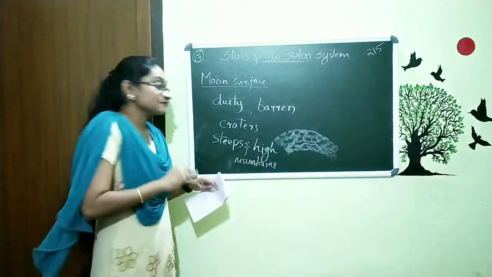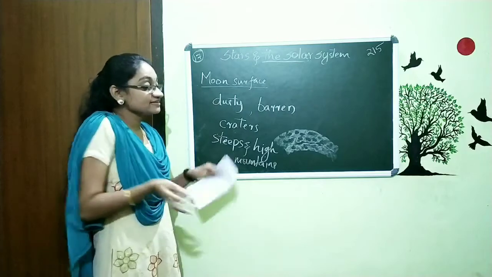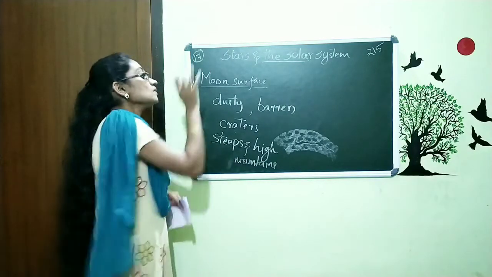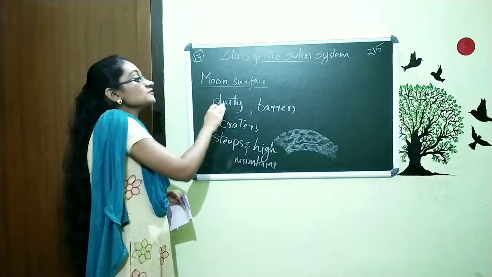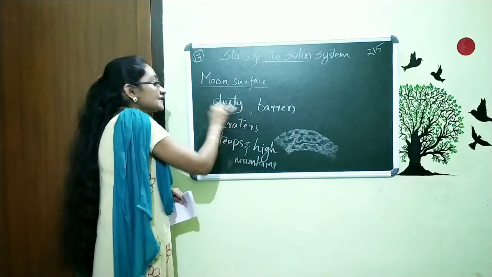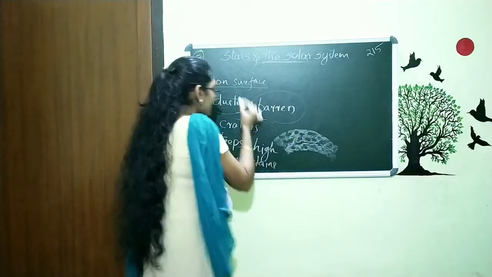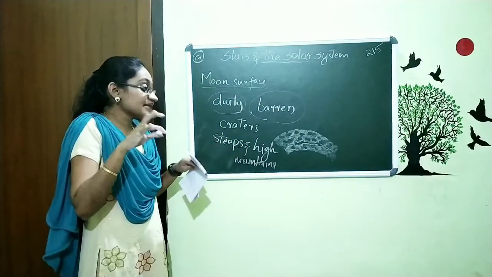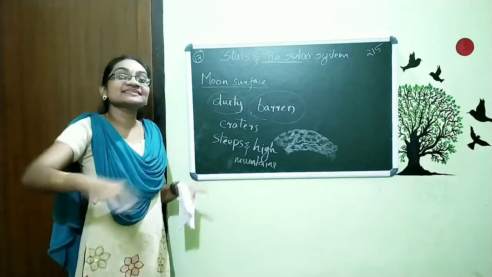These mountains are very high mountains like we can see on our Earth. Likewise, at the surface of the moon we can see it is very dusty, it is barren, and it has craters, and also steeps and high mountains.